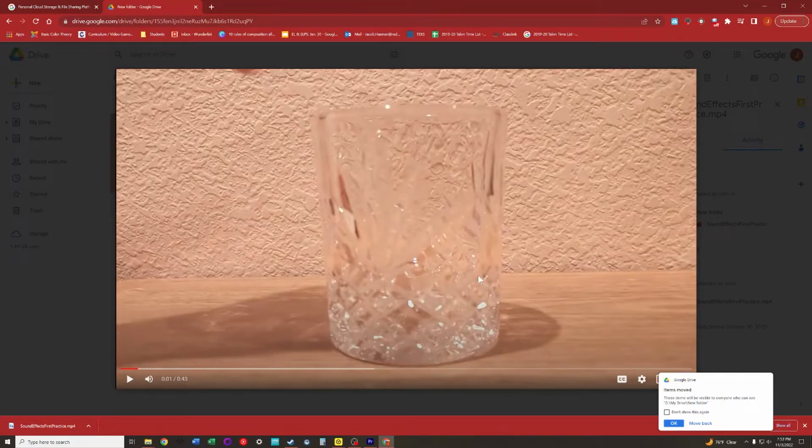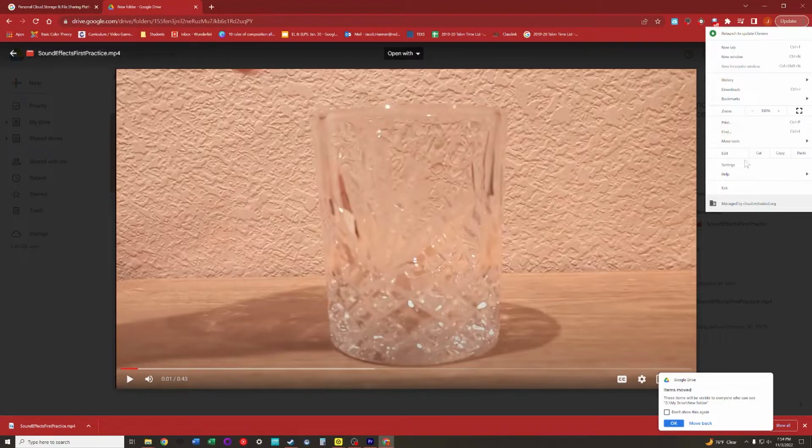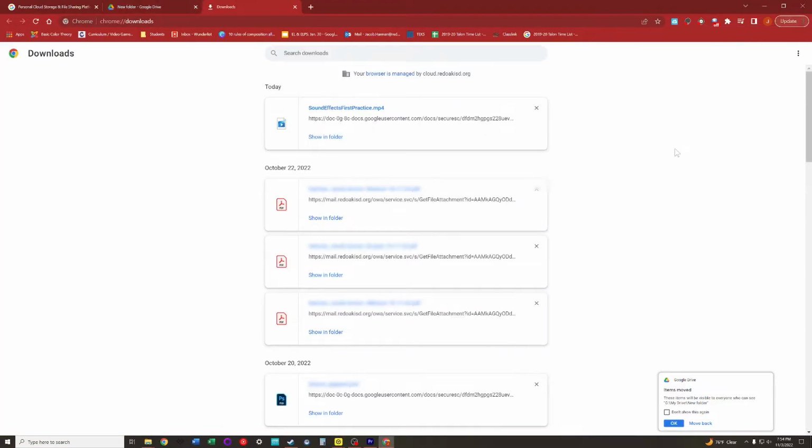Once it's downloaded, do not click here. The reason you don't want to click is your computers currently have restrictions on them that prevent you from accessing the downloads folder. So in order to get this, we need to actually go from these three dots up here at the top right to the downloads folder.